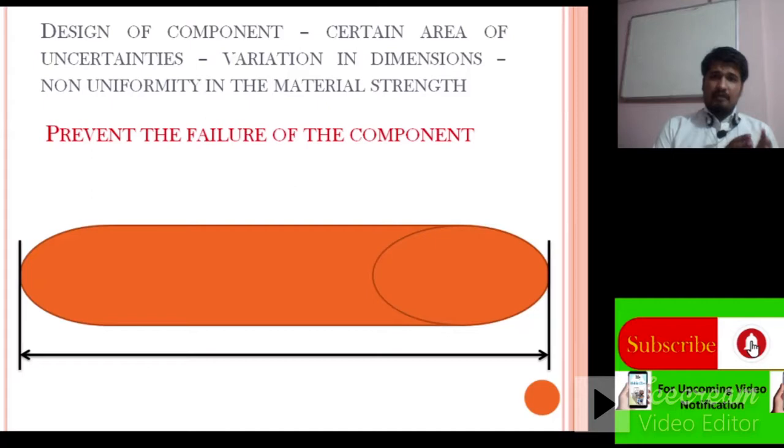After calculating, consider the strength of the material is 10 units. Now the important point is that this 10 unit strength is not uniform throughout the component or throughout its length.